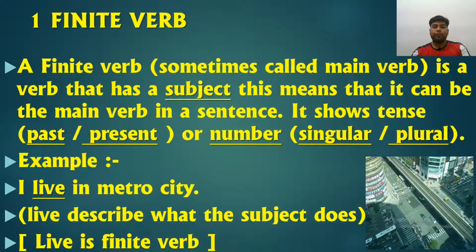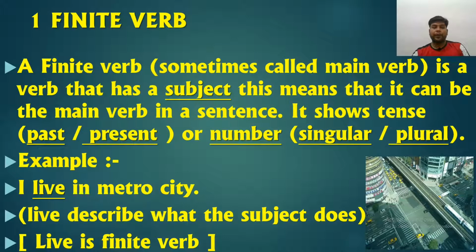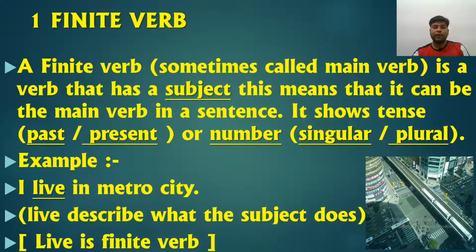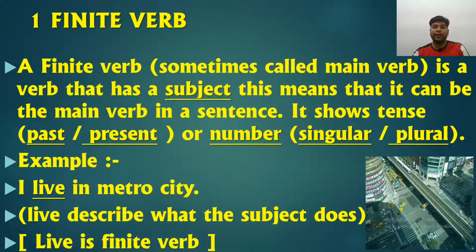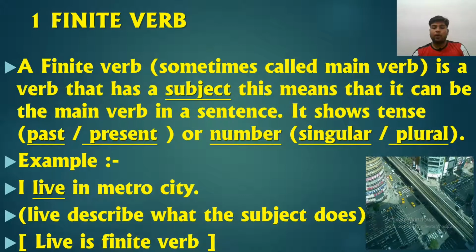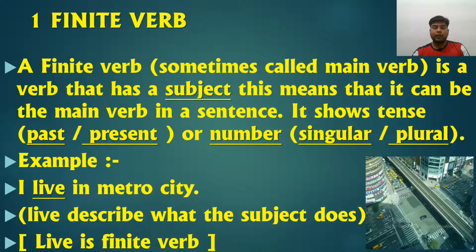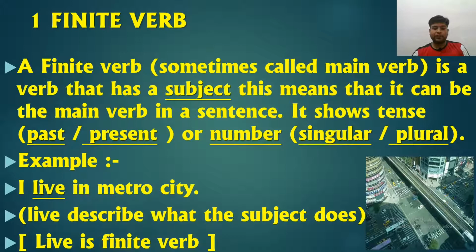So here are particular parameters on which finite verbs are defined. It may be tense, number, or the form of words: past tense, present tense, or in a numbered form, it may be singular or plural. Through an example we will clarify this.